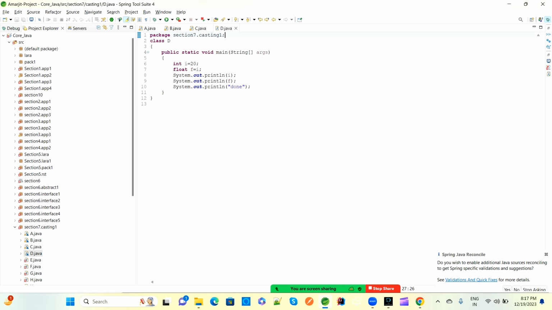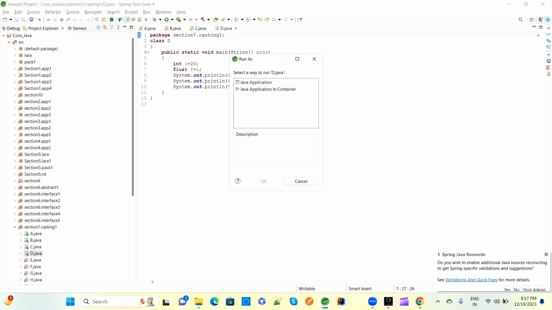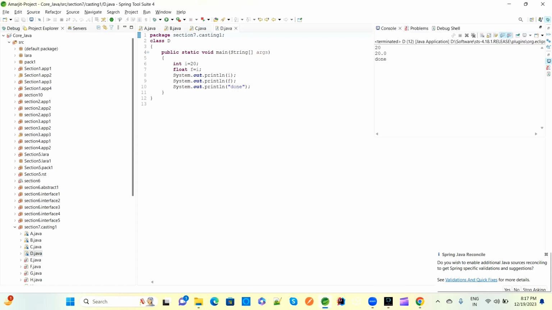So the I value will be printed as 20 if you are printing with SOP, and the F value means the float value will be printed, because we are assigning this I value of 20 to the float. So the float value will be taken, not the I value. If you run this program, the first is the I value and the second is the float value. The float value will be 20.0, and done.